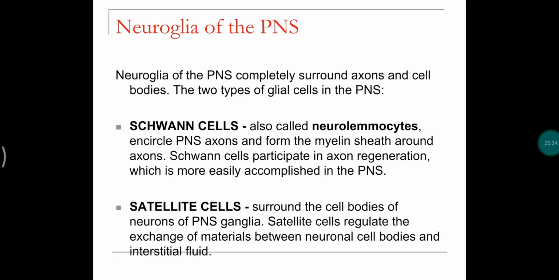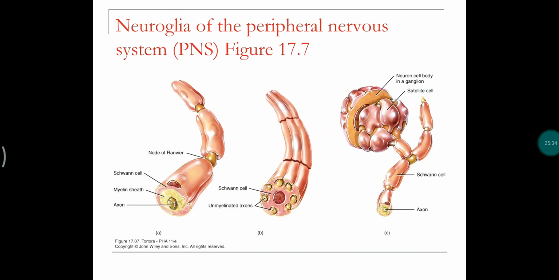Satellite cells surround the cell bodies of the neurons in peripheral ganglia and regulate the exchange of materials between the neuron cells and the interstitial fluid. Means they cover the entire cell body of the peripheral neurons and become a barrier between interstitial fluid and the peripheral neurons.